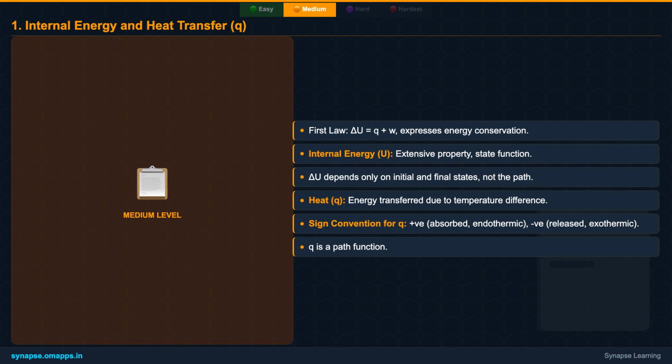Heat, Q, is energy transferred due to temperature differences. Remember, if a system absorbs heat, Q is positive. If it releases heat, Q is negative. These conventions are crucial for accurate calculations.